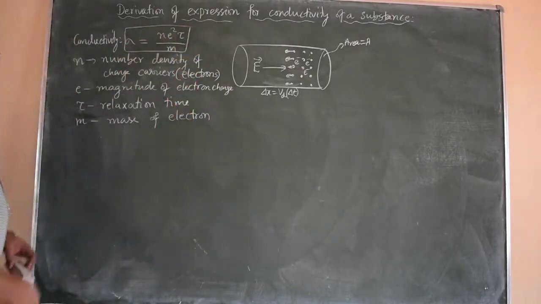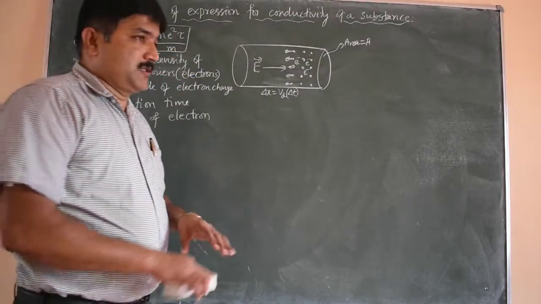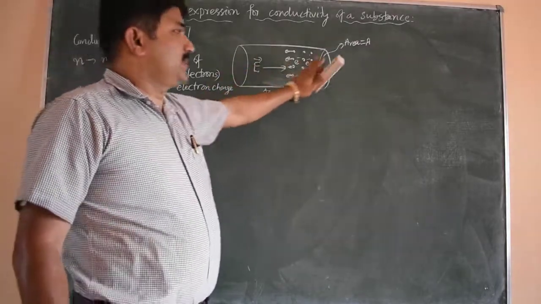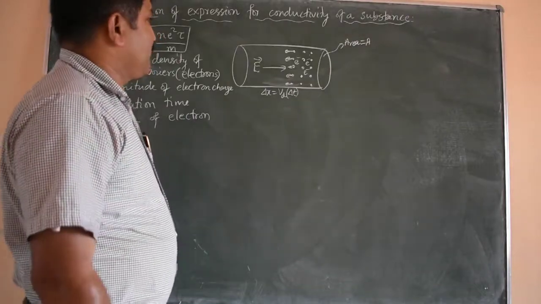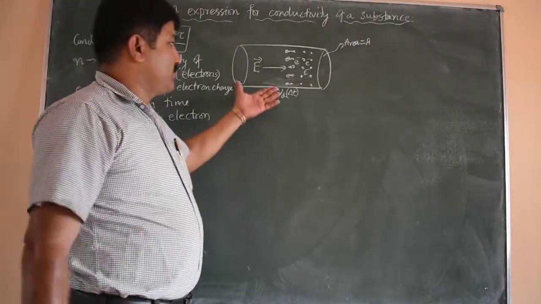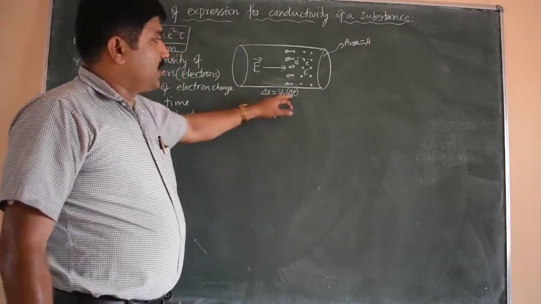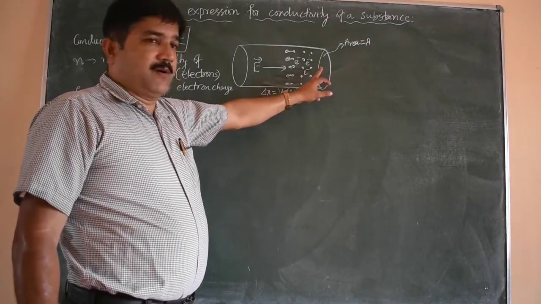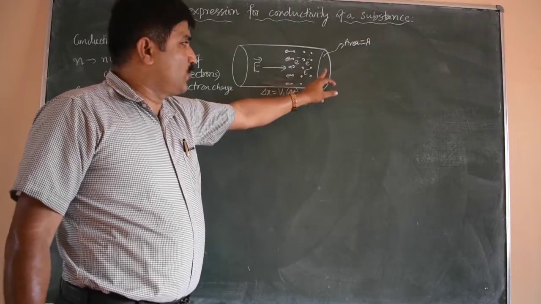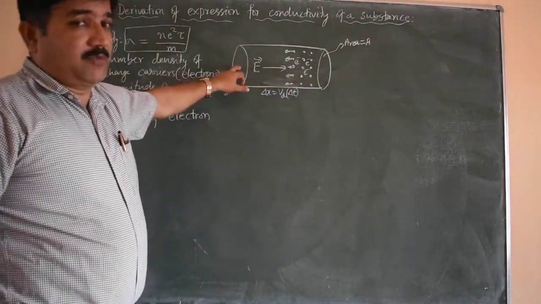Firstly, consider a portion of the conductor of cross-sectional area A, and we have applied an electric field to the conductor. This is an infinitesimally small portion. In a time delta t, one electron drifts from one end of the conductor to the other end.